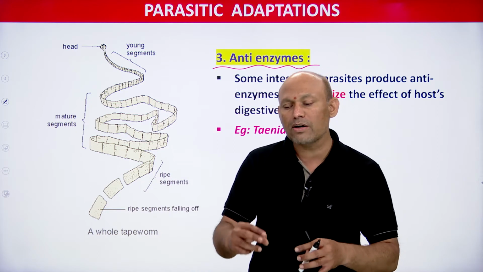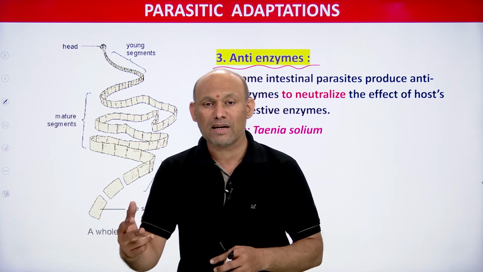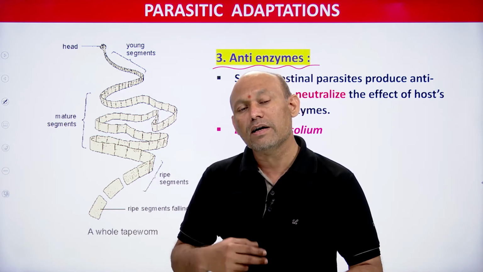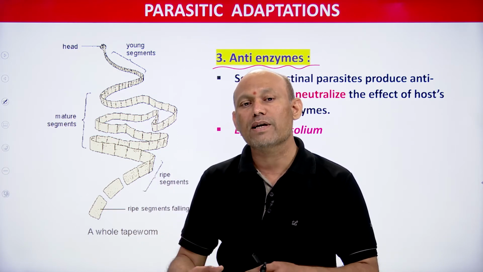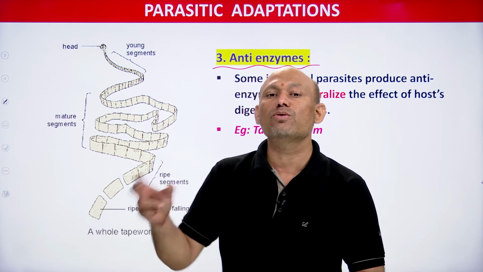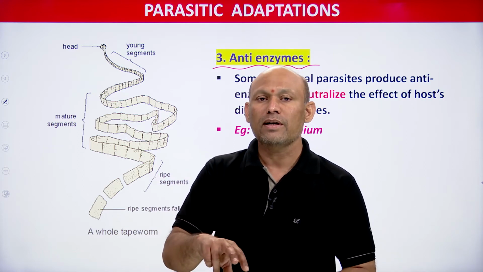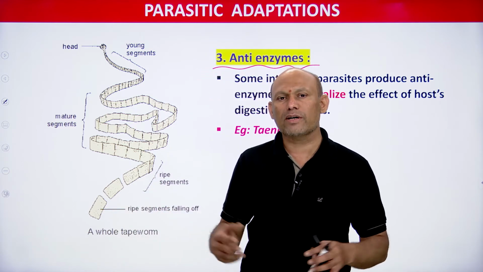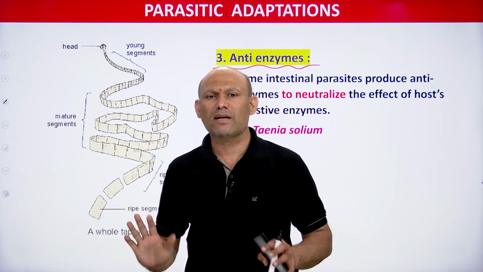So in order to neutralize those enzymes, some parasites are very smart. They release some chemicals, and those chemicals released by parasites neutralize the enzymes of the host. Thus these parasites are protected.